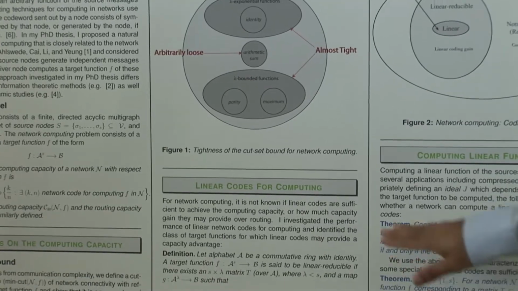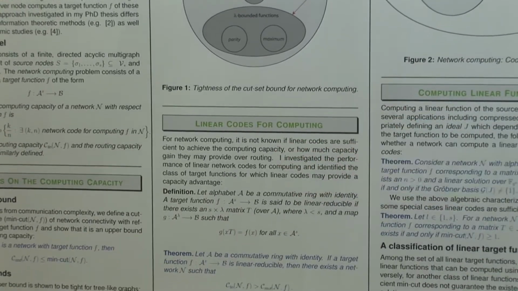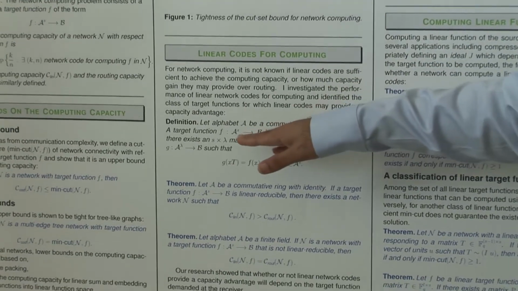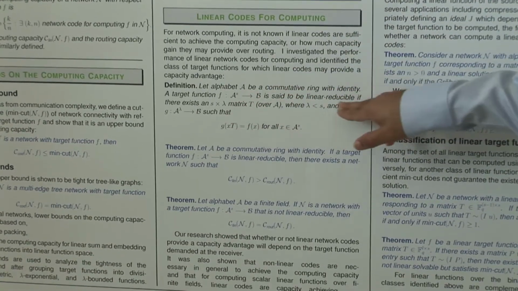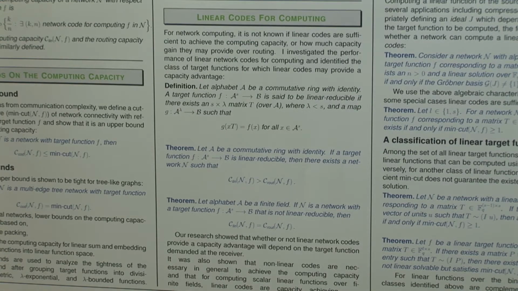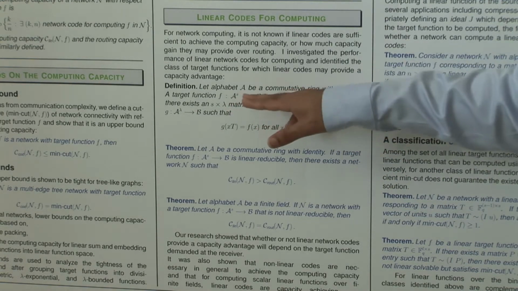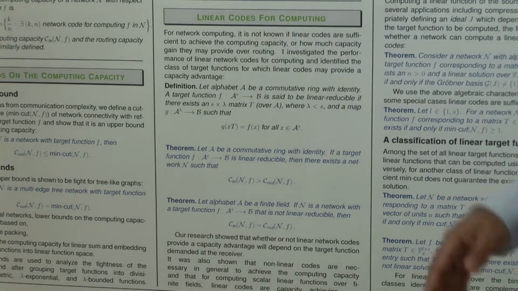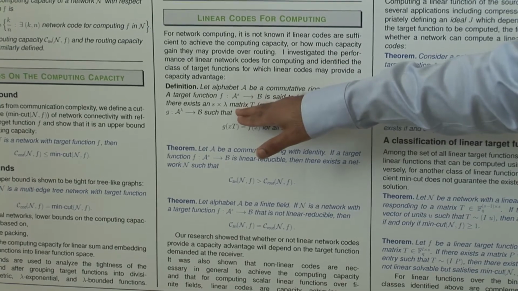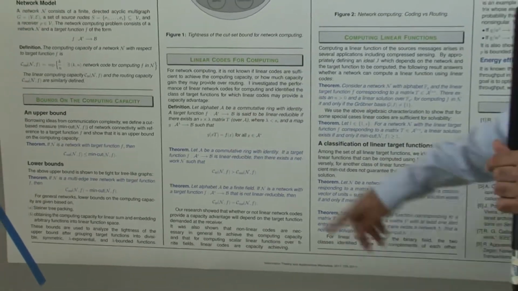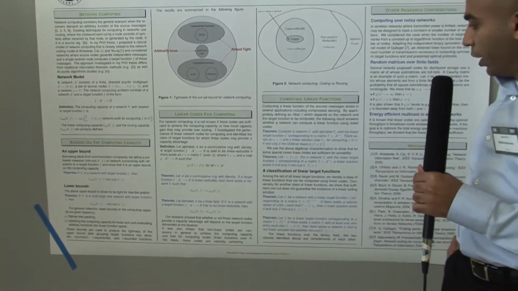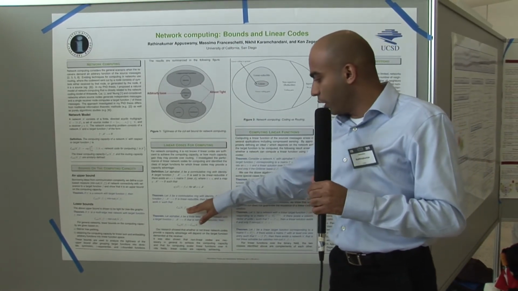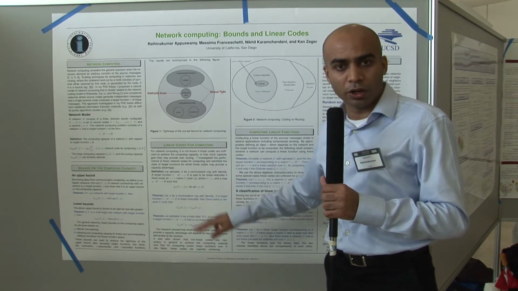And then we move on to the study of linear network codes for computing. We define a subclass of functions called linear reducible functions, which basically means that we can project a source vector into a subspace using a projector operator T, and then compute the function from the projected vector. And it turns out that linear codes may provide a capacity advantage only if the function f is linear reducible.